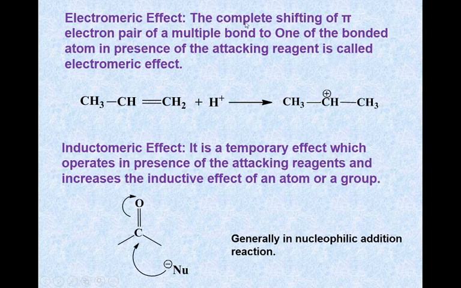That means the complete shifting of the pi electron pair of a multiple bond to one of the bonded atoms in the presence of an attacking reagent is called the electromeric effect. In the electromeric effect, the attacking reagent acts, therefore this is a temporary effect. That means the attacking reagent is an outside molecule that affects this electromeric effect, therefore this effect is called a temporary effect.